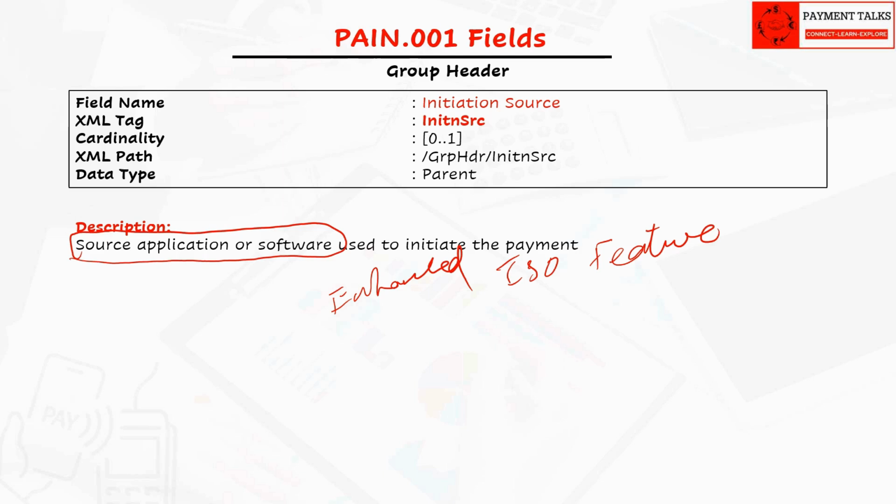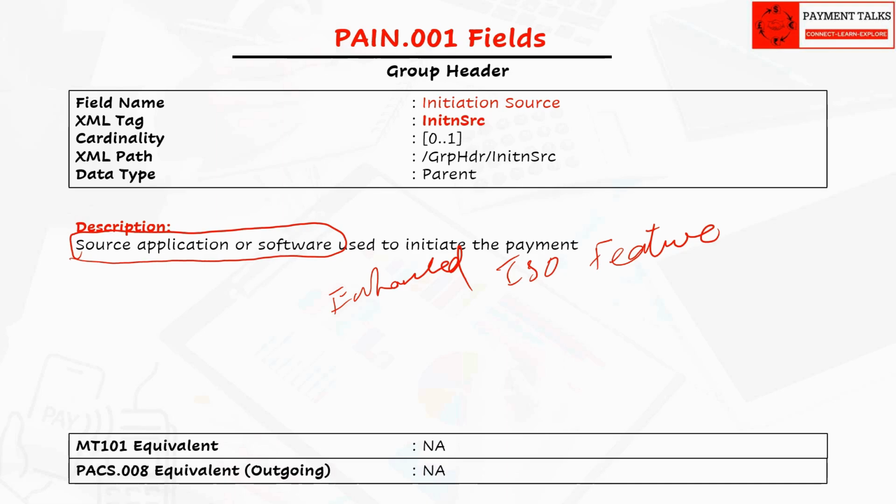This field is not even part of the CBPR Plus scheme. That is, CBPR Plus usage guidelines removed this field in the Pain.001. This is a new enhancement in ISO, so no MT equivalent. Also in Pacs.008, this field does not exist because the interbank payment is already sent by the bank itself. So the customer system source is no longer relevant. With this, hope you understand the group header elements of Pain.001.